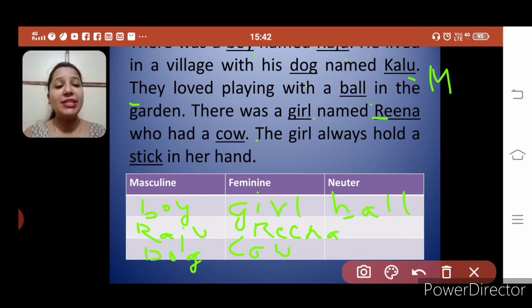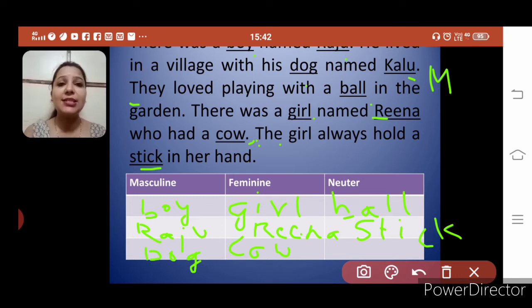In feminine gender we have got girl, Reena, cow and three feminine genders we have got till here. Now where were we? The girl always hold a stick in her hand. Did you see stick? Yes, right. It's neuter gender, stick. It's a non-living thing. S-T-I-C-K. Stick.